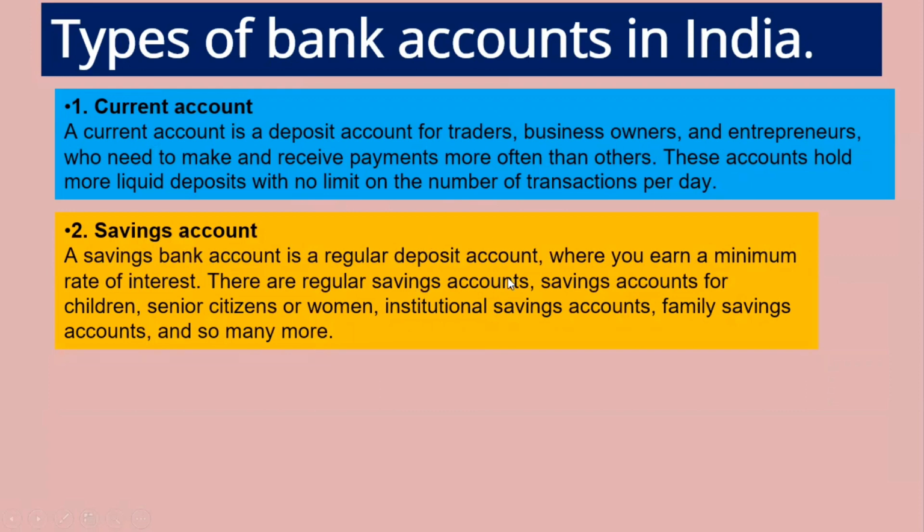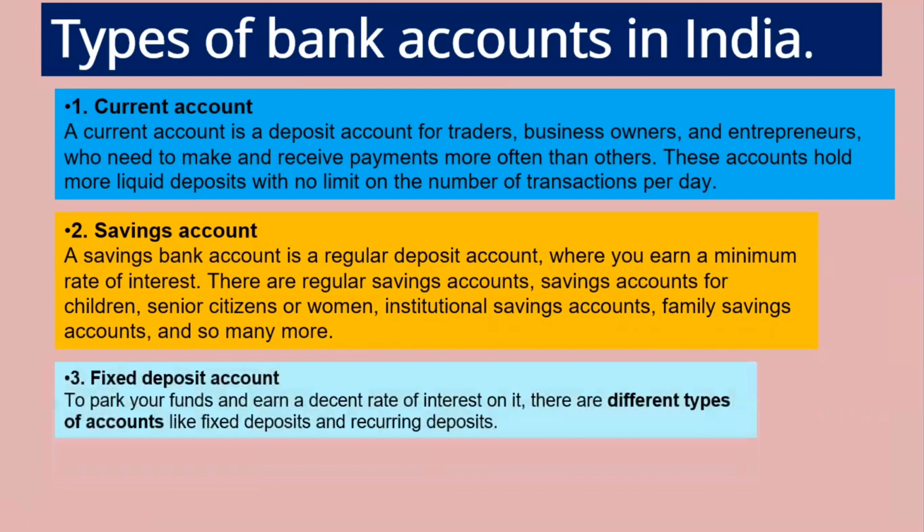A savings account is the regular deposit account which each of us holds. Without an account in a bank, we can't imagine day to day life. Here you earn a minimum rate of interest. There are regular savings accounts for children, senior citizens or women, institutional savings accounts, family savings accounts and so many more. We can have joint accounts and many things over there.